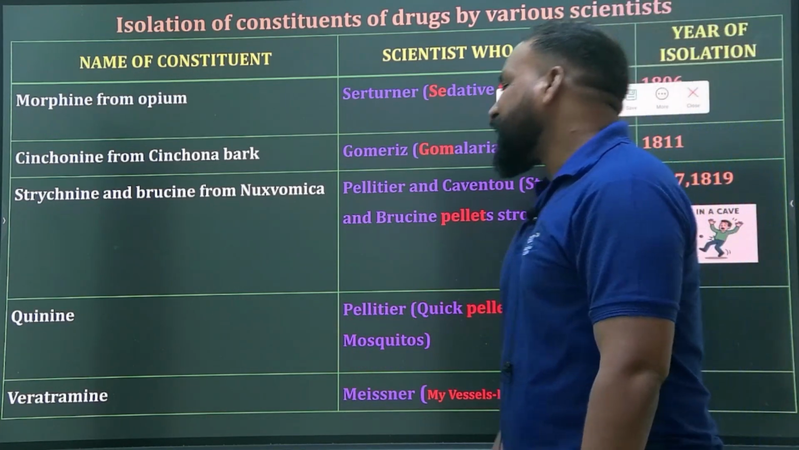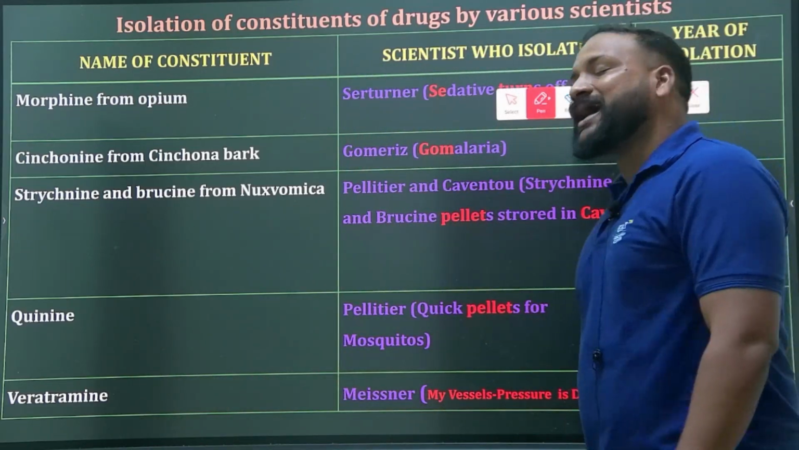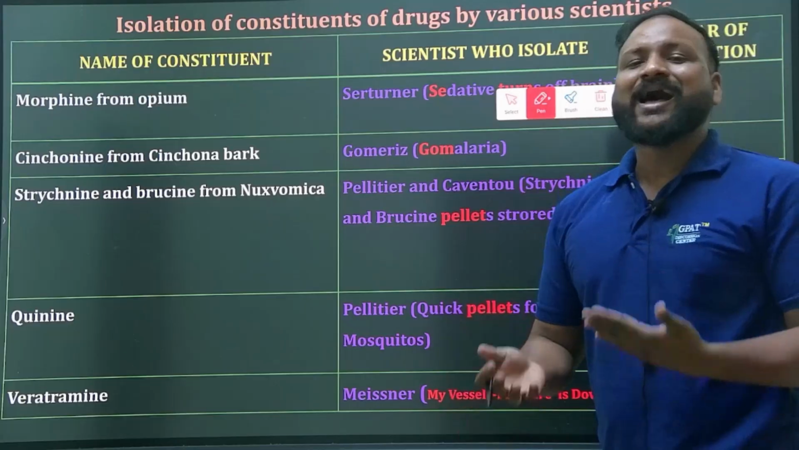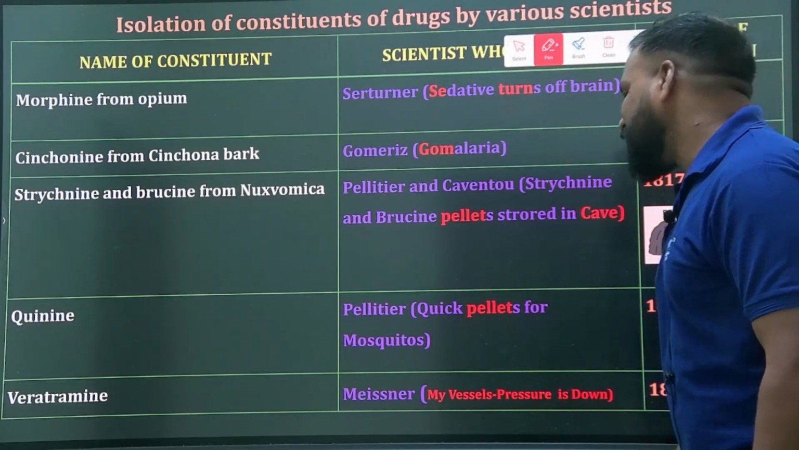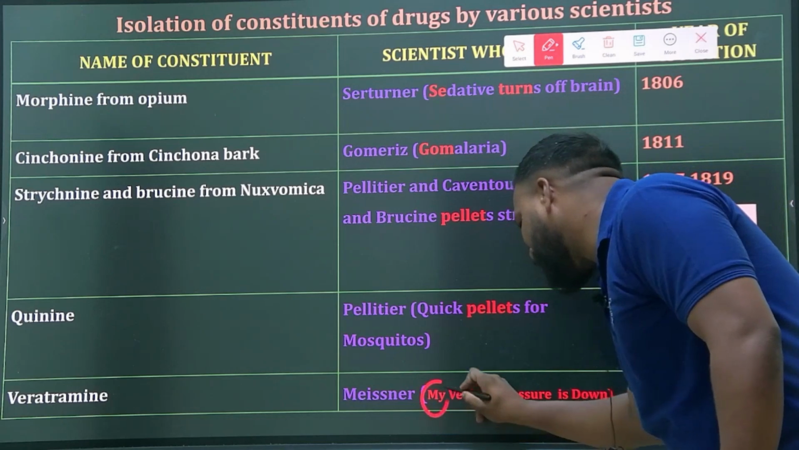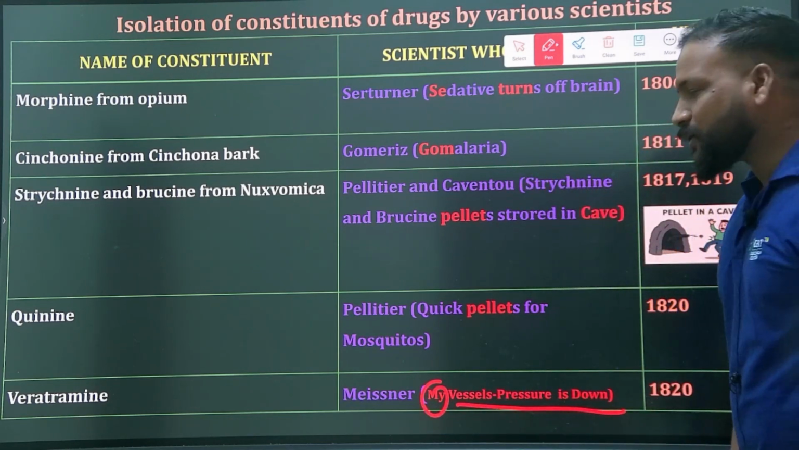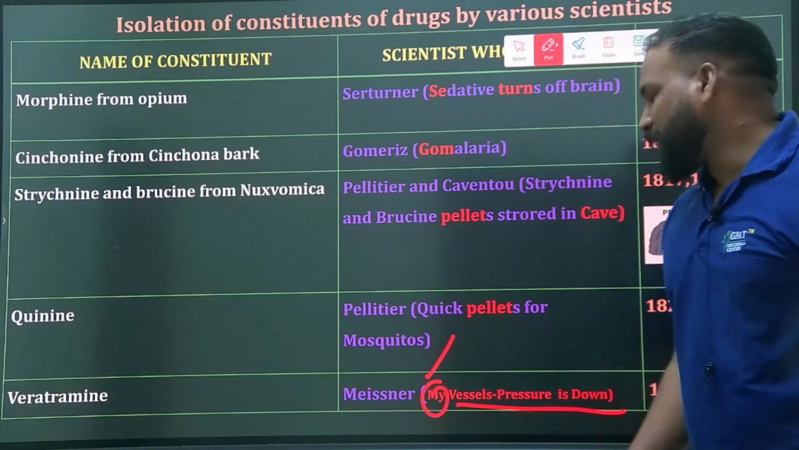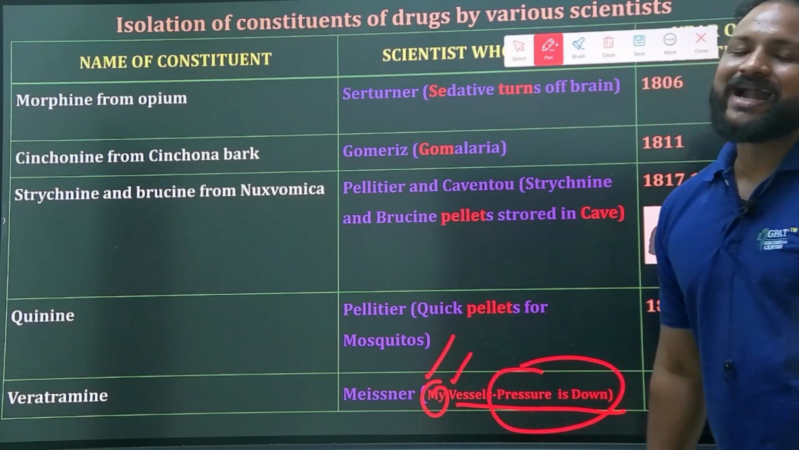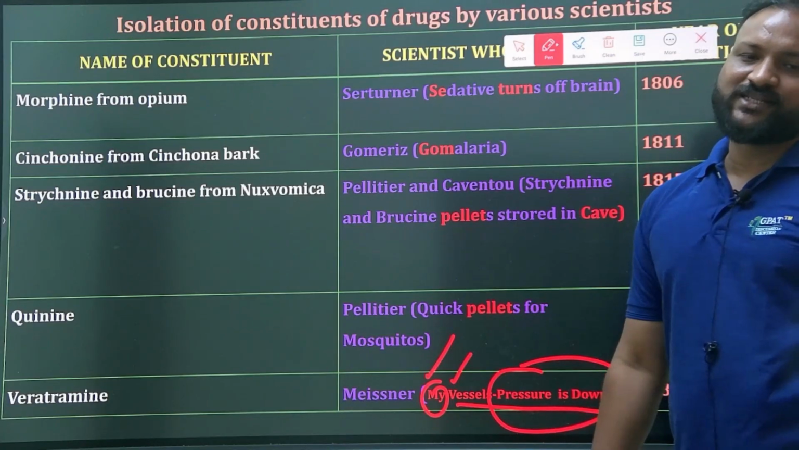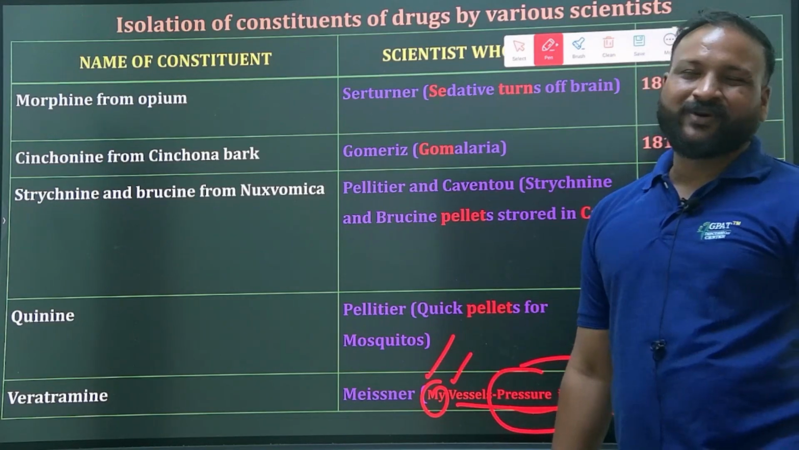The next one is veratramine, an antihypertensive drug, but here it was isolated by Meissner. M stands for Meissner: my vessel's pressure is down. V stands for veratrum, and its pharmacological action is antihypertensive. That's the reason the pressure is down by the veratrum.